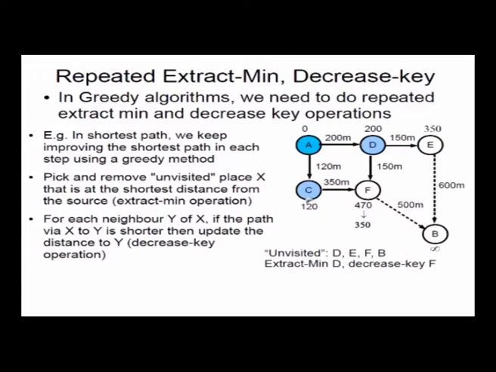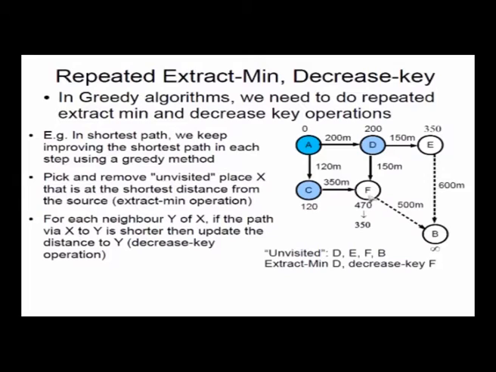Like we found earlier, the path was ACF, which had a distance of 470. We found a shorter path to F via D, ADF, shorter than ACF. So we updated the distance to F as 350. So we do a decrease key operation to reduce the shortest path distance up to the node F, because we found a shorter path to F.